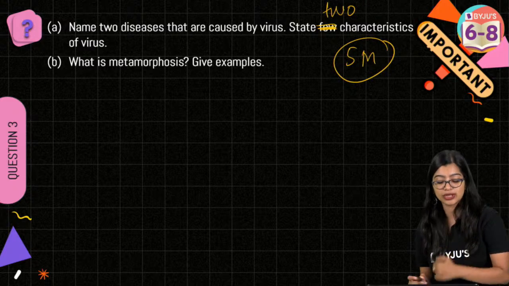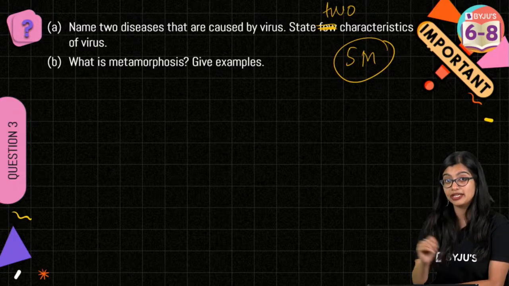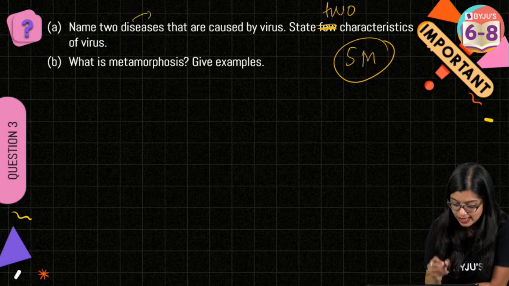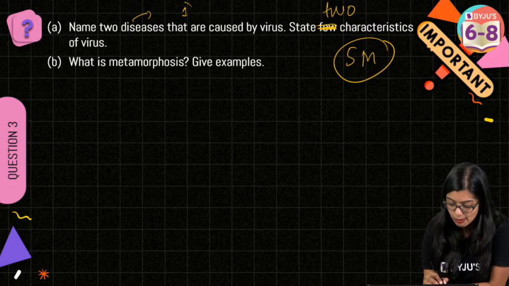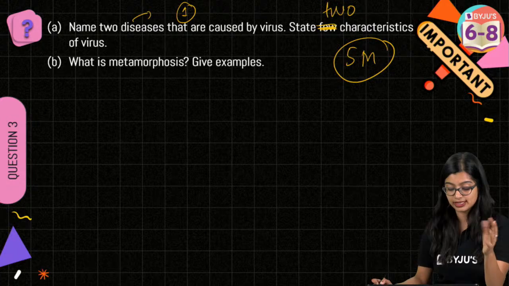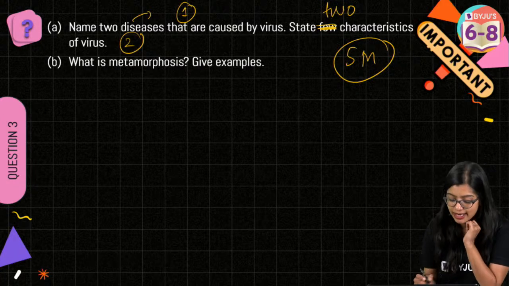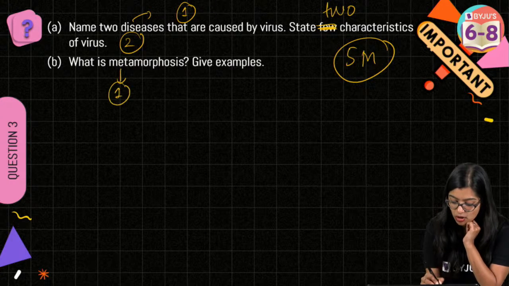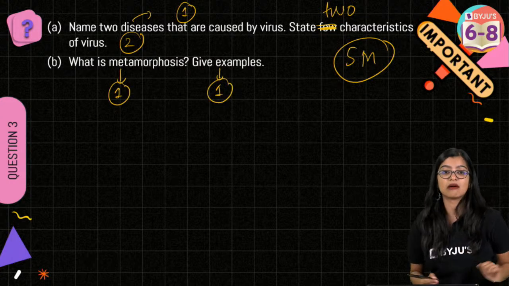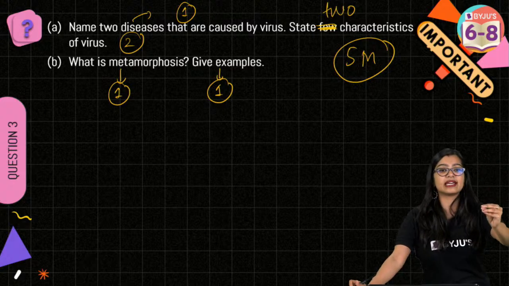5 marks. Okay. Now how will the marks be distributed here? Now you see that half mark each. You will get 1 mark for listing and identifying diseases. Now 2 marks here will come for writing 2 characteristics. Right? 1 mark for telling what is metamorphosis. 1 mark for examples. Very easy question.